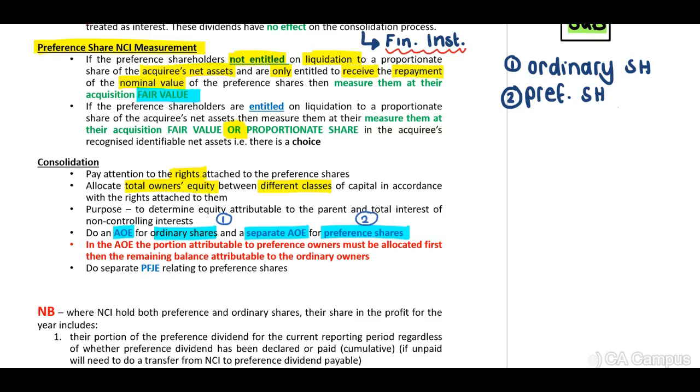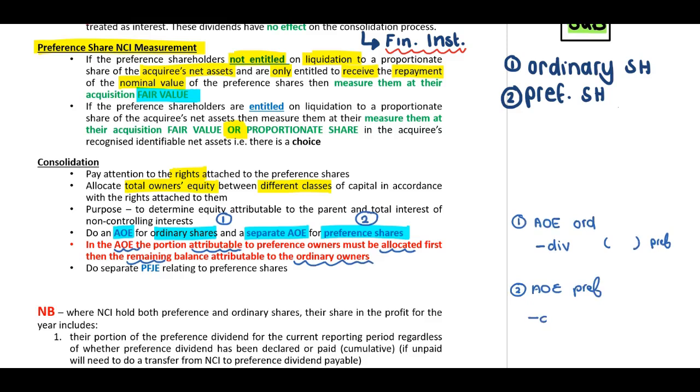Then it is extremely important that in the analysis of owner's equity of your ordinary shares, you allocate the dividends which should be paid to your preference shareholders. Look at this. In the AOE, the portion attributable to the preference shareholders must be allocated first. Then the remaining balance can be attributable to the ordinary shareholders. And then in your analysis of owner's equity of your preference shareholders, you will allocate the dividends, and then remember the dividends, if declared, we take this out again.